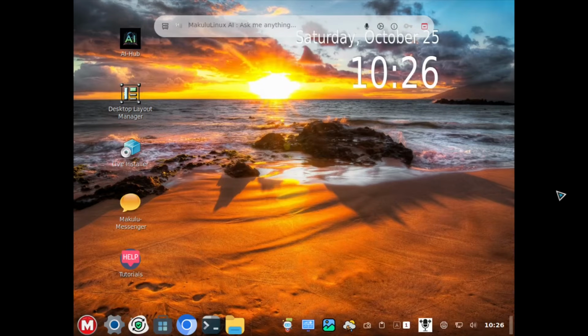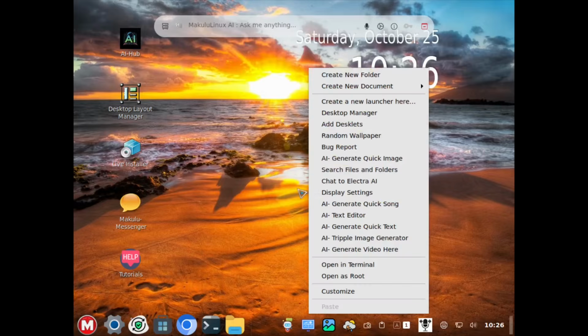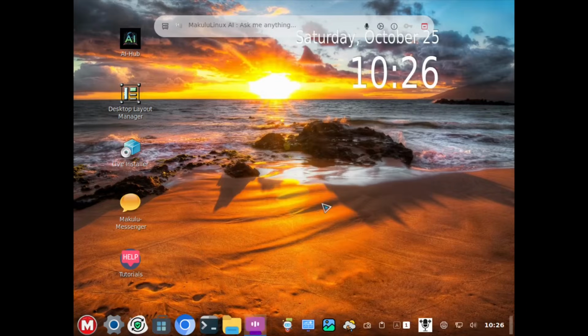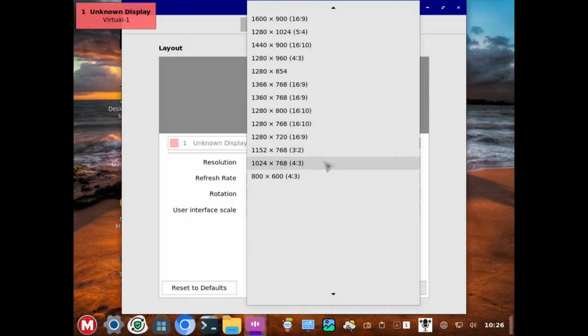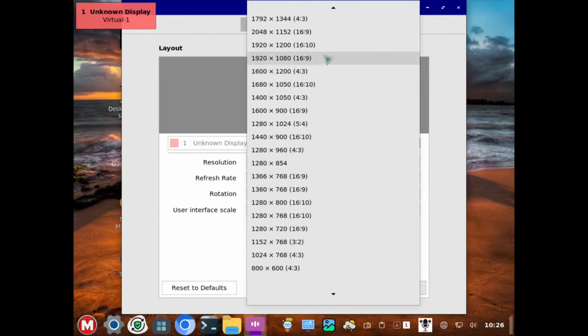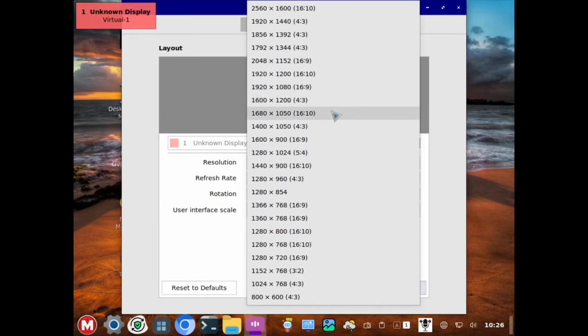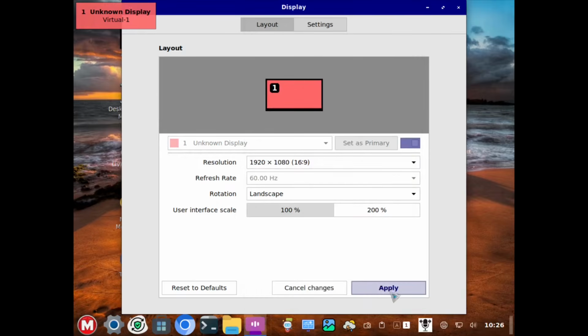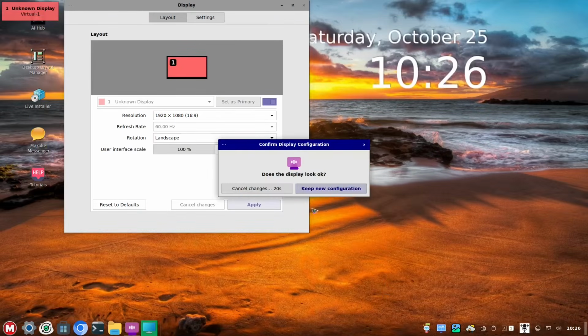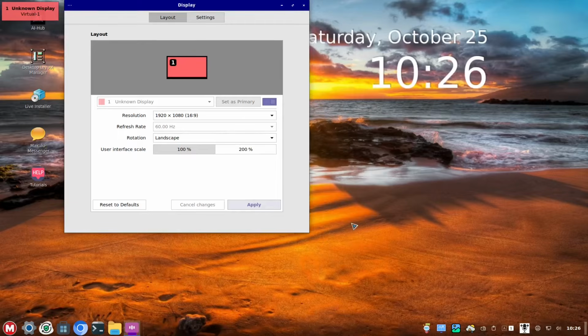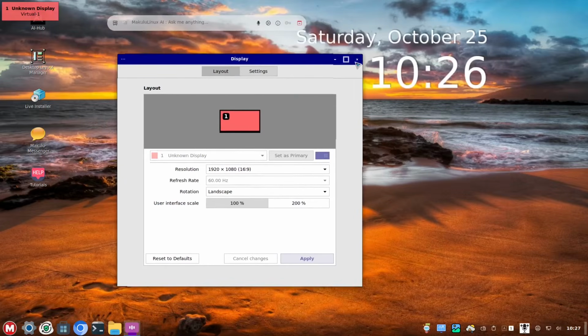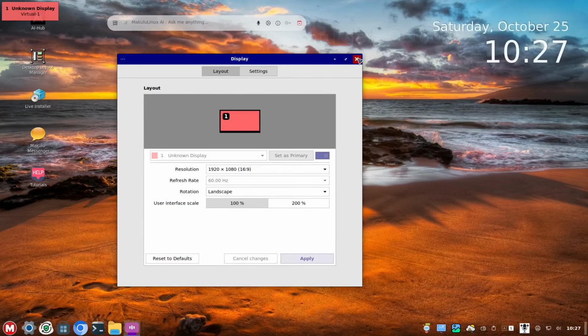So okay, they have an intro and there are some patches at the same time, but of course we have to set our display settings to 1080. I think the AI on this display is not working because I'm using Boxes right here, so it's not automatically getting the correct display resolution.